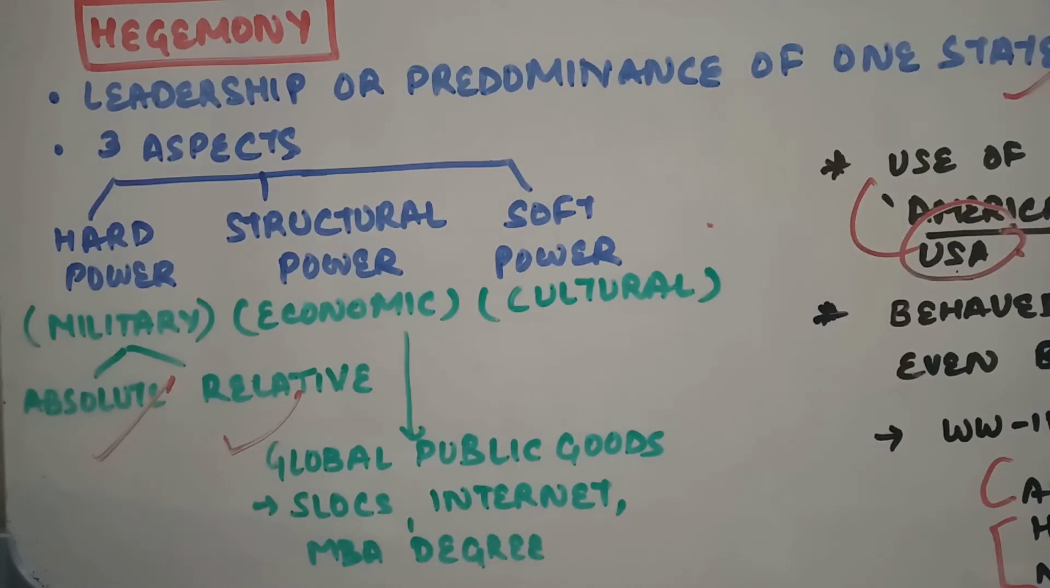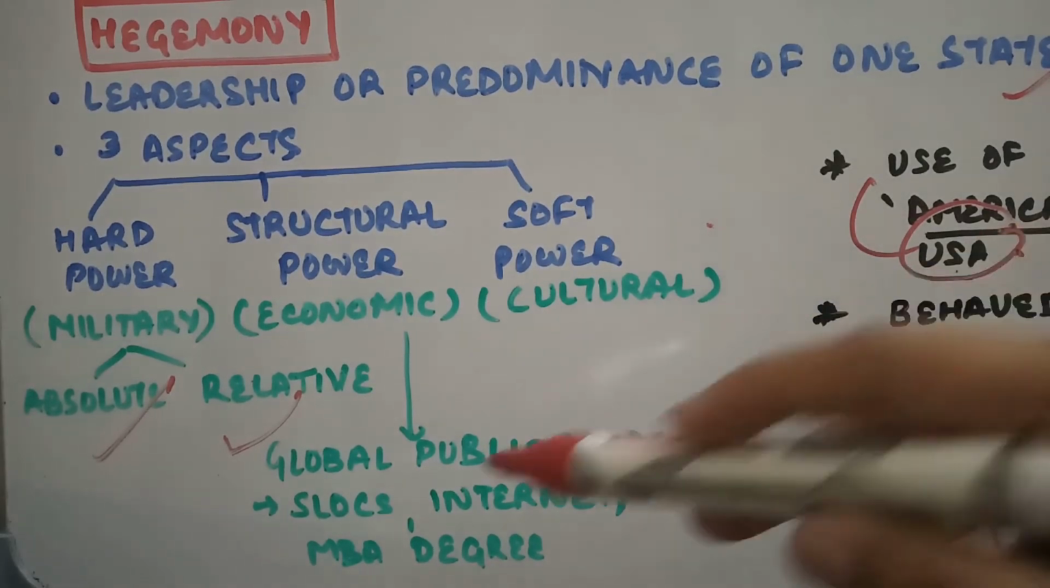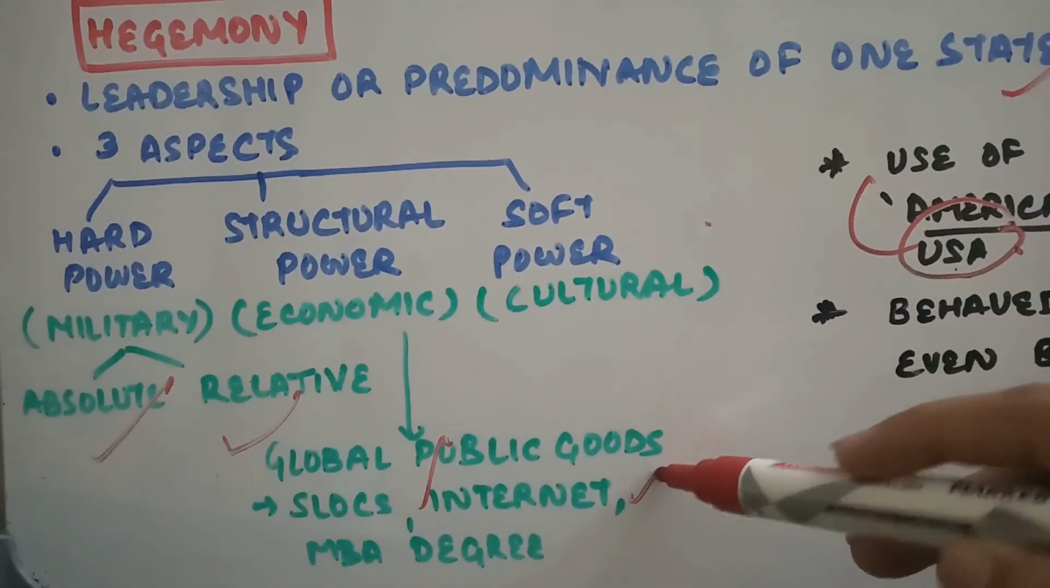Then we come on to hegemony as structural power. So structural power is when we talk about the economic aspect. Hegemony as a structural power implies the ability of the hegemon to establish certain norms of order and to sustain a global structure. तो इसके examples हैं that USA provided for global public goods. For example, the sea lanes of communication, internet, etc.